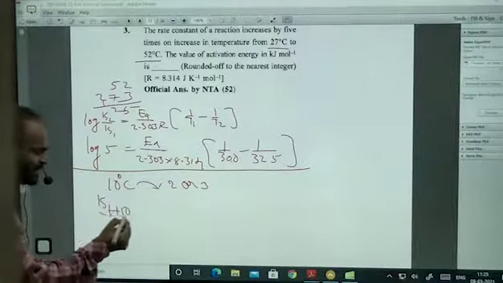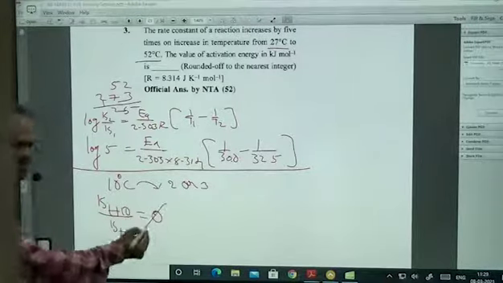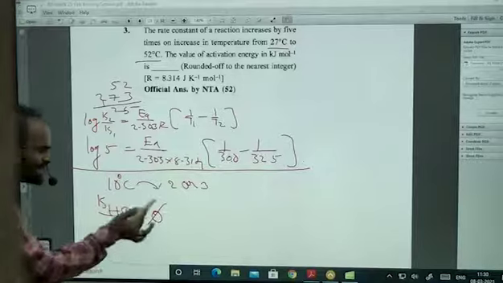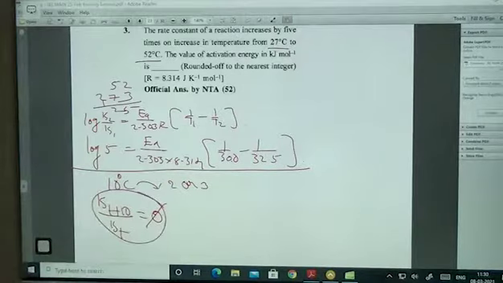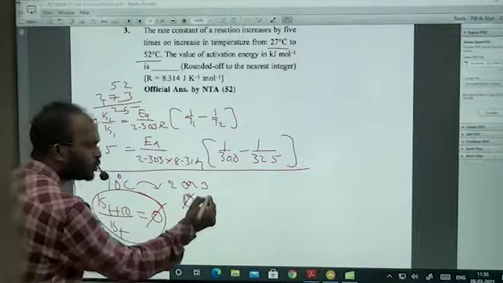K(T+10) divided by K(T). This is known as the temperature coefficient, which is denoted with phi or capital T, whatever it is. I usually represent it with phi, okay? So this is the temperature coefficient. Something like this, the question is given like this. Look at this. Phi is equal to 2.